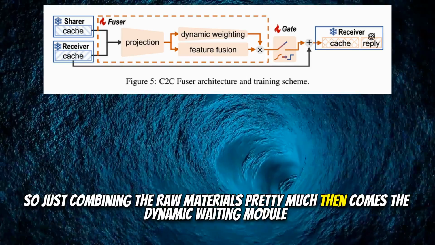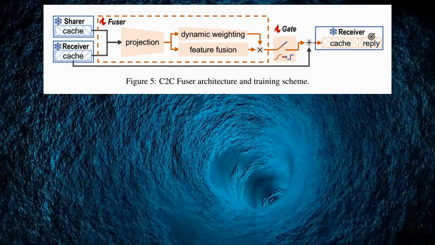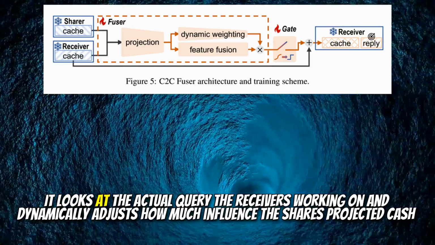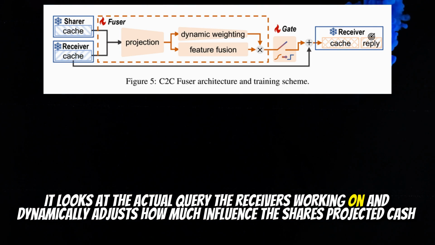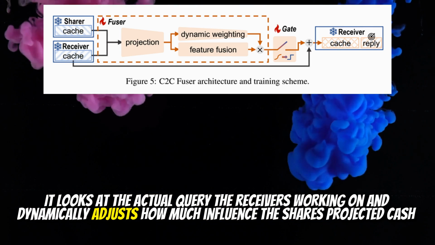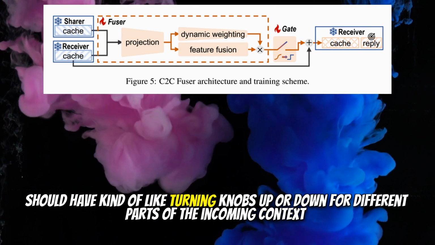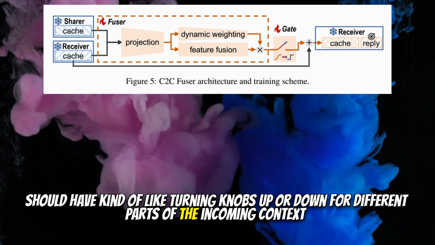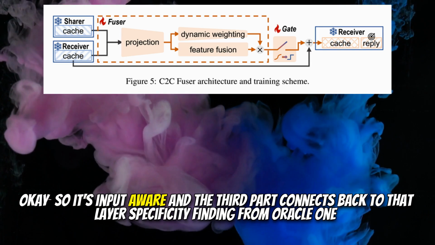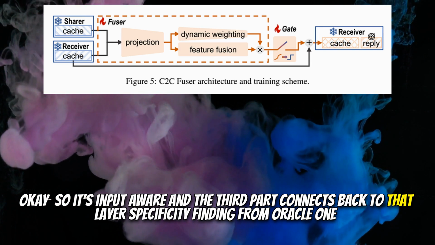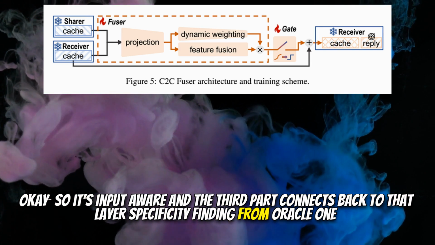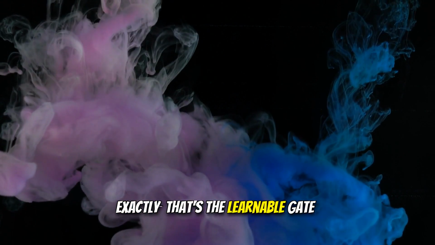Pretty much. Then comes the dynamic weighting module. This is where it gets smarter. It looks at the actual query the receiver is working on and dynamically adjusts how much influence the sharer's projected cache should have, kind of like turning knobs up or down for different parts of the incoming context. Okay, so it's input aware. And the third part connects back to that layer specificity finding from Oracle 1. Exactly, that's the learnable gate.